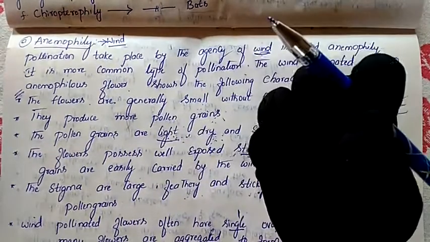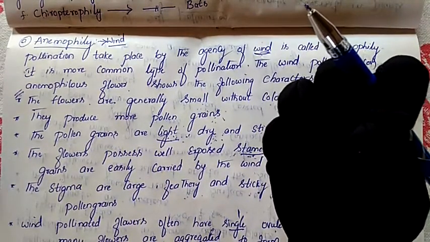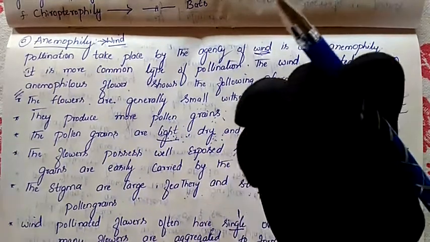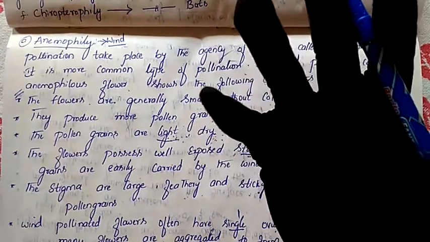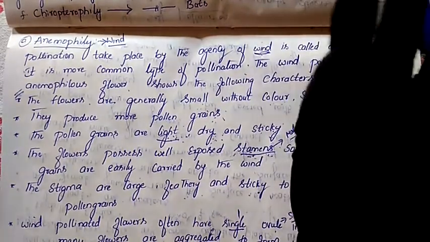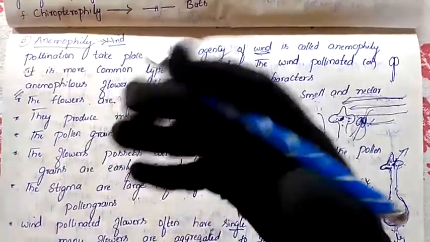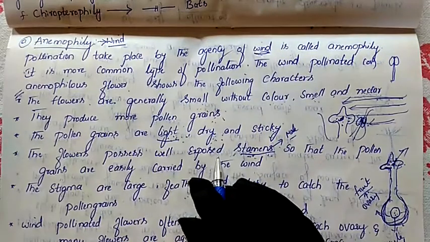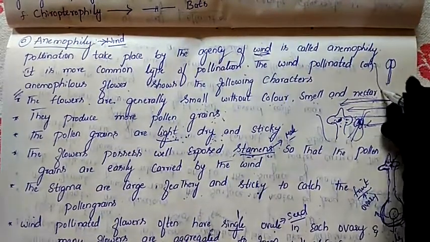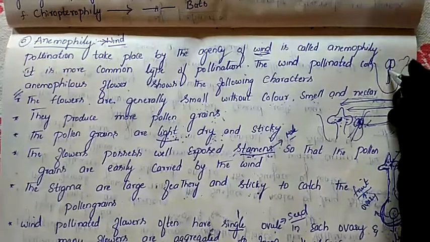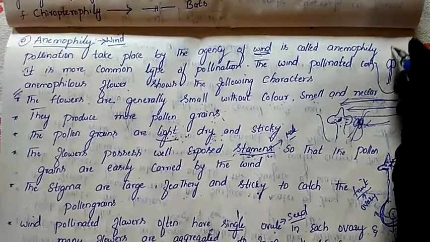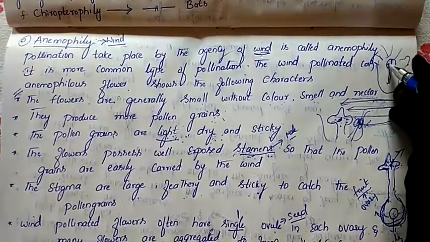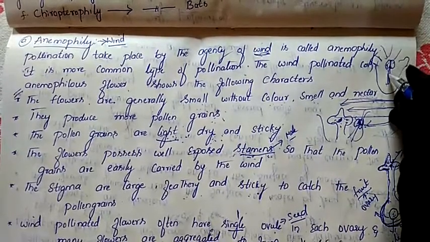If it is hidden inside the flower, the wind is unable to carry the pollen. So it should be exposed, so that the wind can easily carry the pollen grains from one flower to another flower. The flower should expose the stamen so that the wind easily carries the pollen grains to another place.